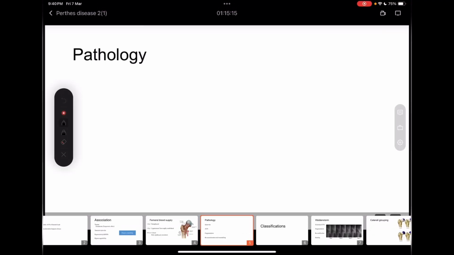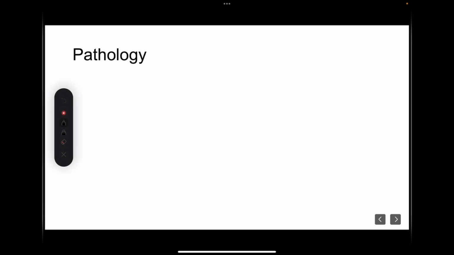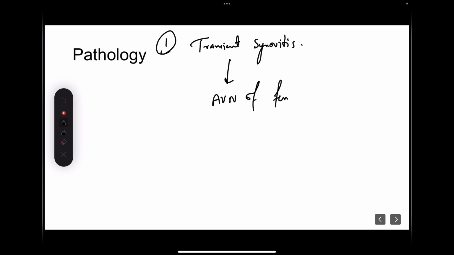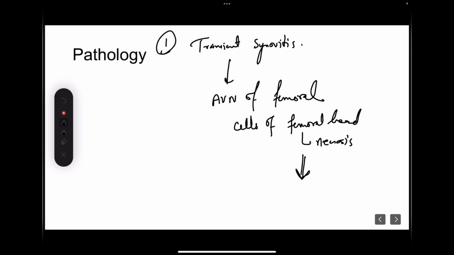Now coming to the pathology of Perthes disease, it happens in 4 stages. After the transient synovitis phase, the child enters into the phase of avascular necrosis of the femoral head. Avascular necrosis means the cells of the femoral head will undergo necrosis. Once the cells are necrosed, obviously immune cells will come and they will phagocytose it. So that with the phagocytosis of these necrotic cells, the phase of